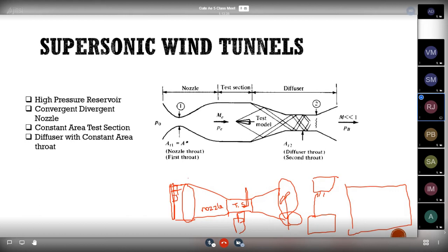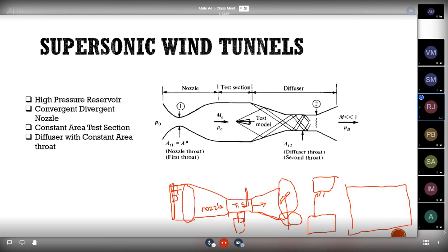And then after the test section, the speed of the air should be reduced, so we will be having a diffuser at the end section. This is for subsonic wind tunnels. We can see it in a clear manner later or in the next class.